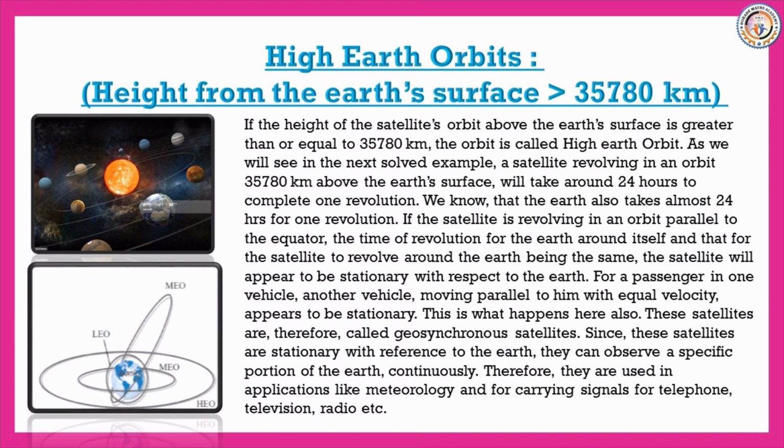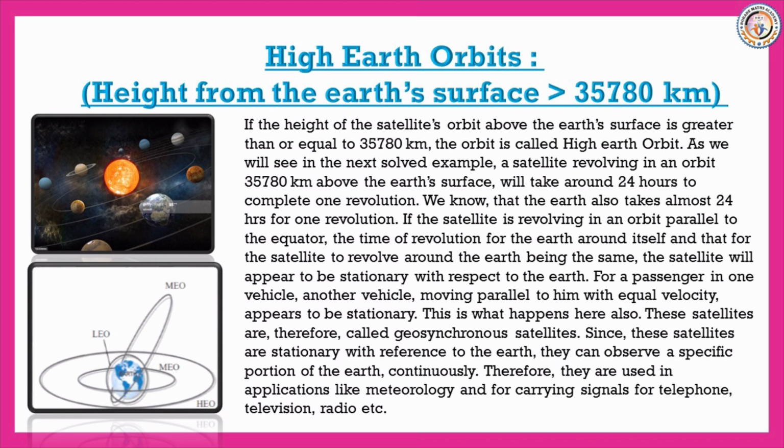Please remember that. We know that the Earth also takes almost 24 hours for one revolution. If the satellite is revolving in an orbit parallel to the equator, the time of revolution for the Earth around itself and that for the satellite to revolve around the Earth become the same.